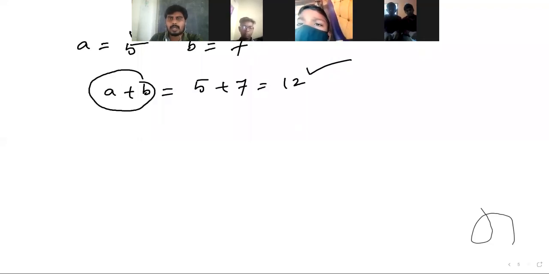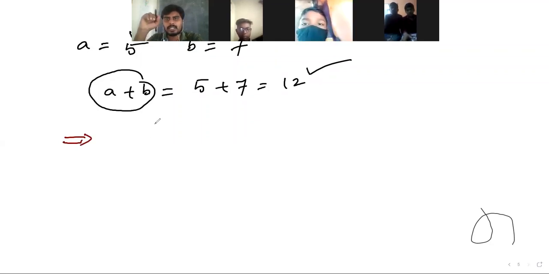If this happens for every natural number, then we can say natural numbers satisfy the closure property under addition.